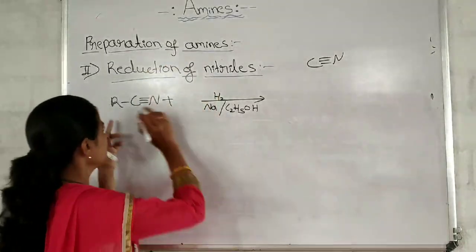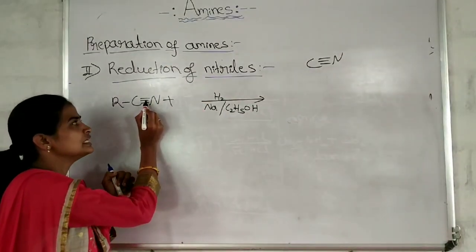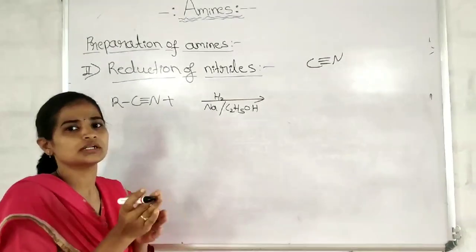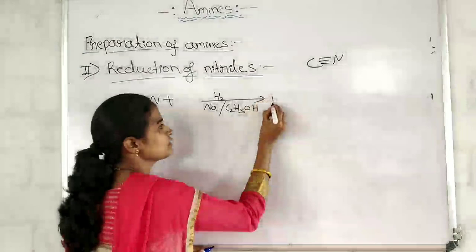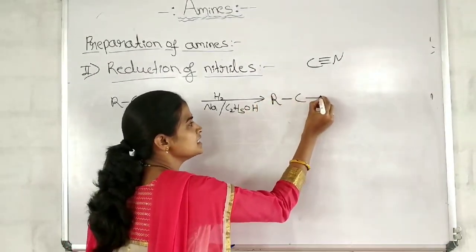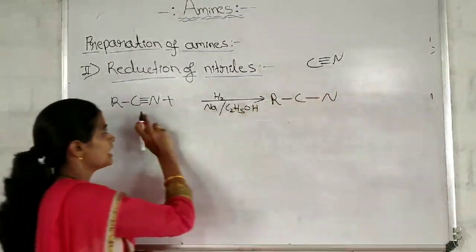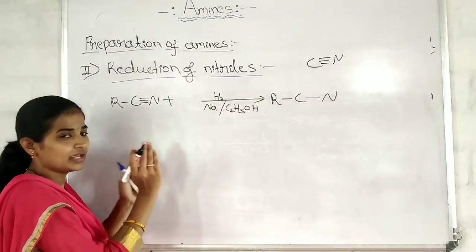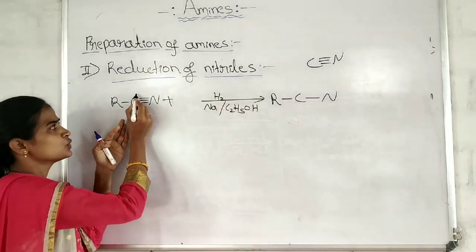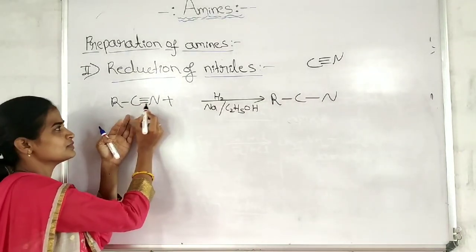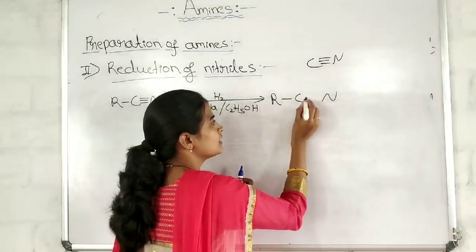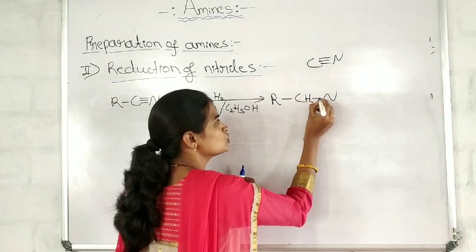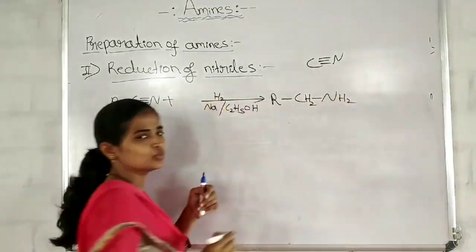Got it? See here, what happens? I have to break those bonds and make it a single bond. R-CN, I've removed both the bonds. To manage the valency, what should I do? Should add 2 hydrogen atoms here and 2 hydrogen atoms here. CH2 single bond NH2.